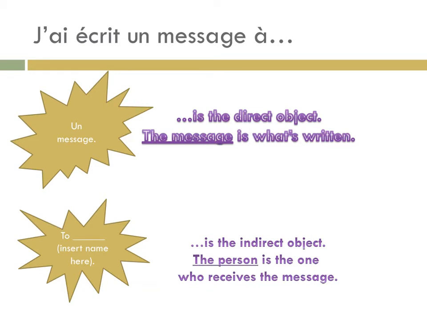The personne to whom you wrote, well, that's a great example of an indirect object. The personne is the one who receives the message. Okay, you didn't write the person. Okay, you didn't write your friend. You wrote a message, but to whom? To the friend. That means indirectly they are getting something from you.